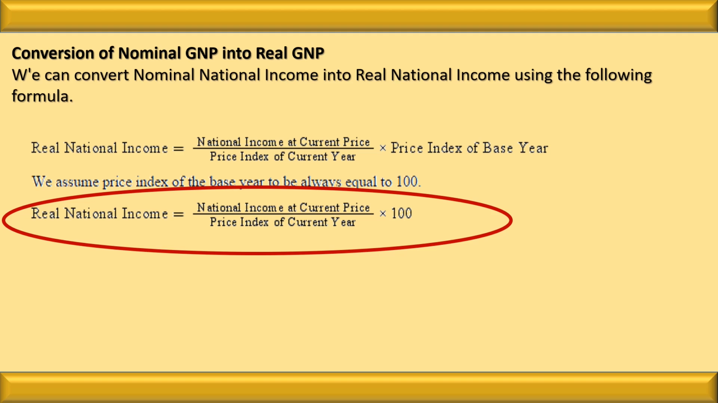Through this formula we can also find out the price index of the current year. Through this formula we can find out the real national income, or we can also find out national income at current prices. Two pieces of information might be given to us, and the third can be obtained by putting the values in the formula.